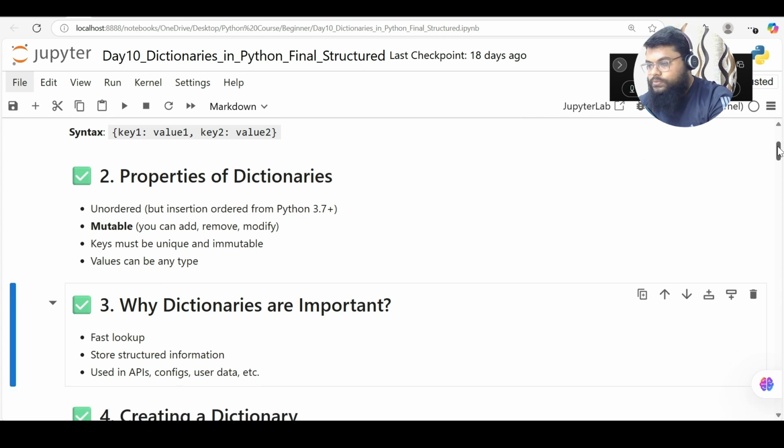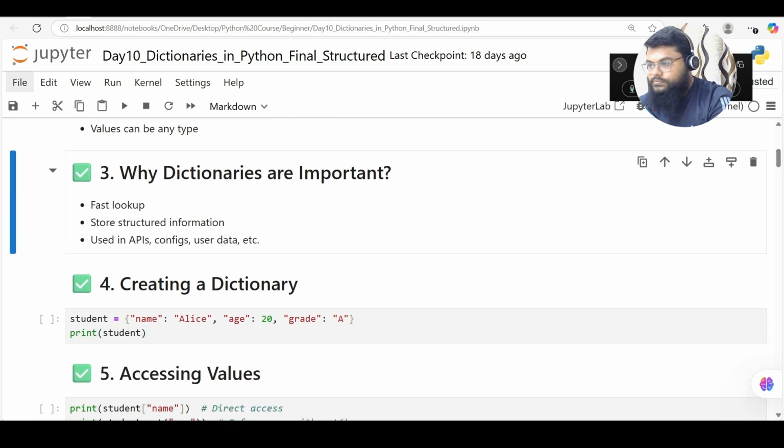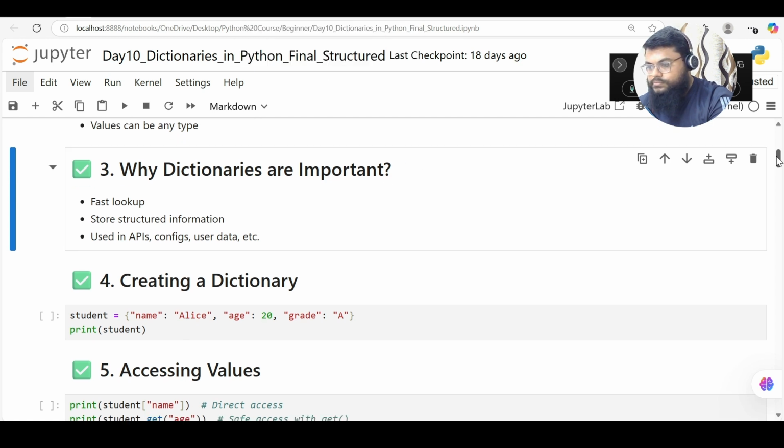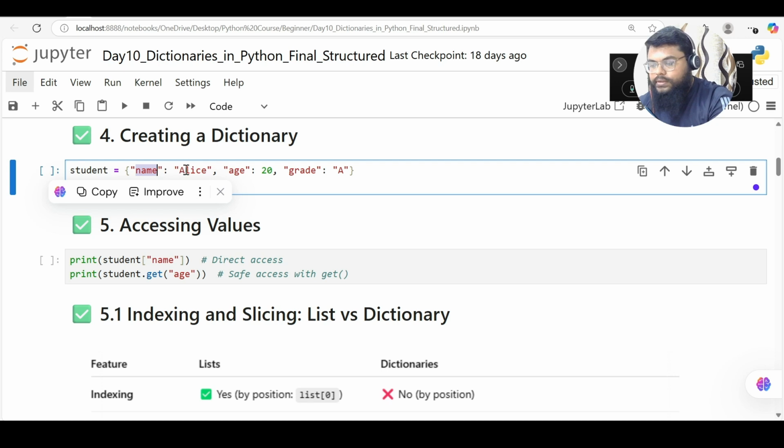So now let's come down here. Name is my key and the value is Alice, and age is my key and its value is 20. Grade is my key, its value is A. So this is how a dictionary looks.